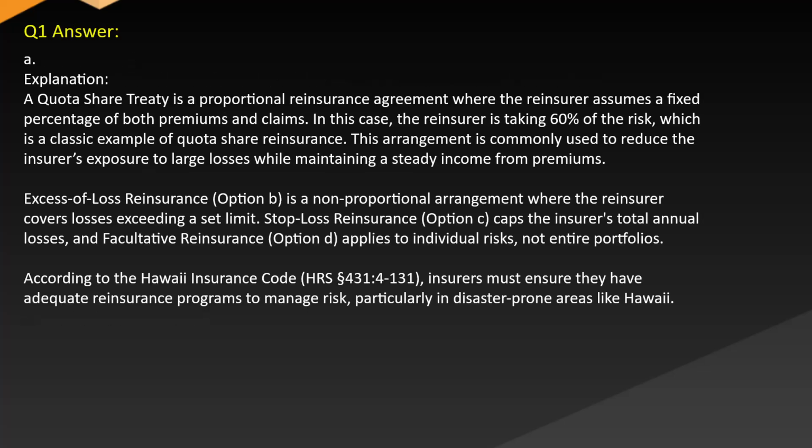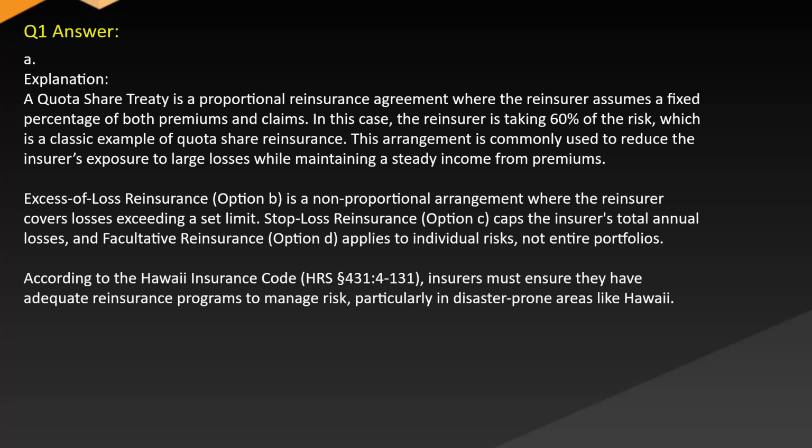Answer A. Explanation. A quota share treaty is a proportional reinsurance agreement where the reinsurer assumes a fixed percentage of both premiums and claims. In this case, the reinsurer is taking 60% of the risk, which is a classic example of quota share reinsurance. This arrangement is commonly used to reduce the insurer's exposure to large losses while maintaining steady income from premiums.